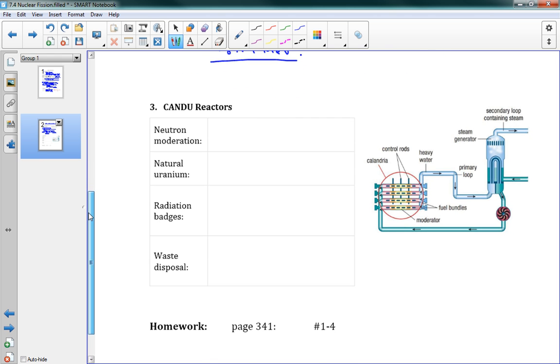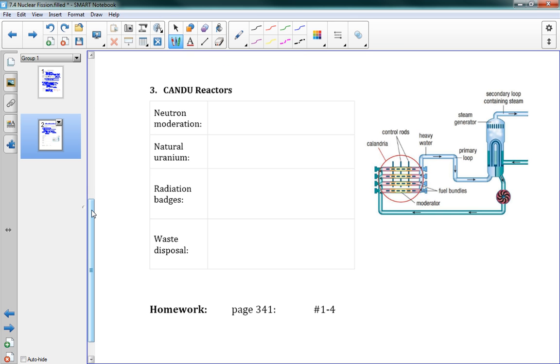Cool. So one last thing here, this is just a bit more information as opposed to math, but this is about Candu reactors. I mentioned in an earlier lesson that Canada has some pretty special nuclear reactors. They are different than the American form. Most of the world uses the American reactors, and that's mostly because the United States is very good at selling themselves and going to third world countries or places that need the technology and convincing them that they should buy the American technology.